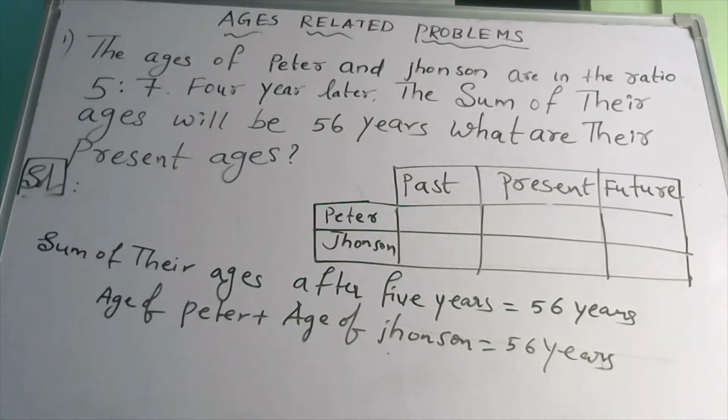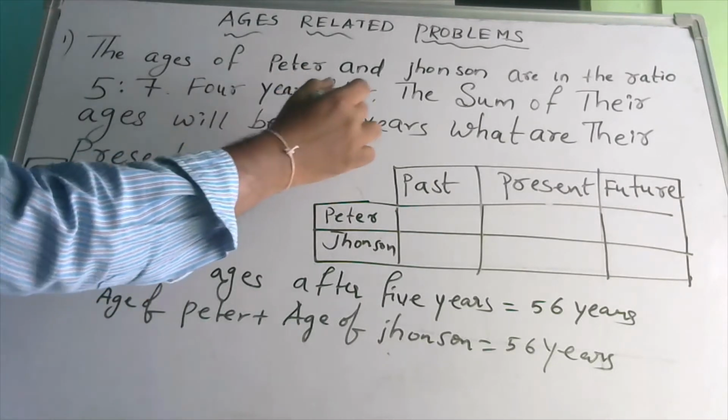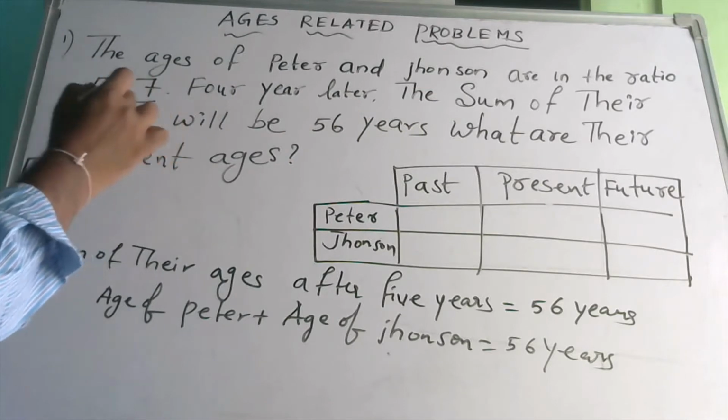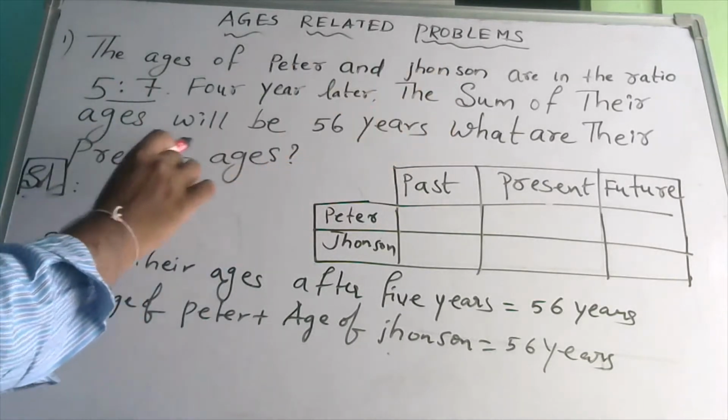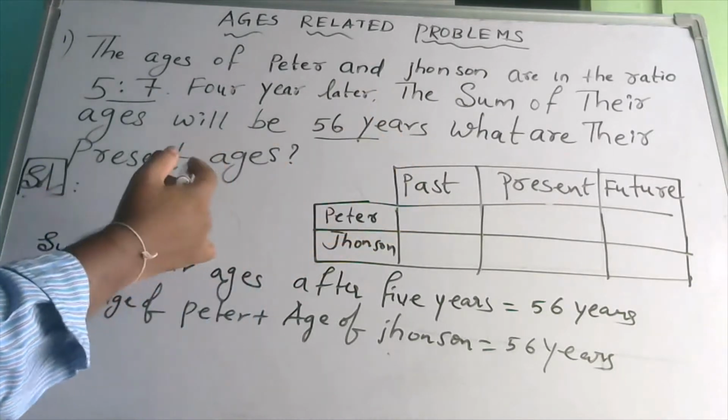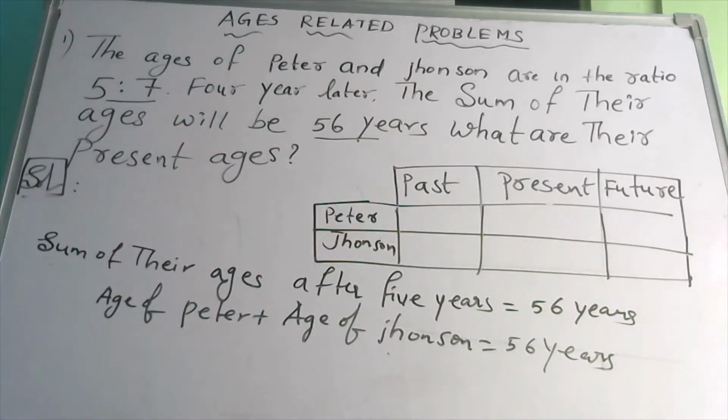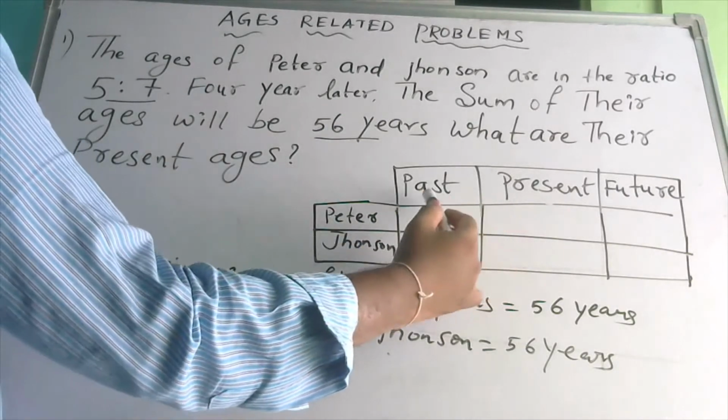Today, let us solve questions related to ages. Our question is: the ages of Peter and Johnson are in the ratio 5:7. 4 years later, the sum of their ages will be 56 years. What are their present ages? First, you can divide any timeline into present, past, and future.